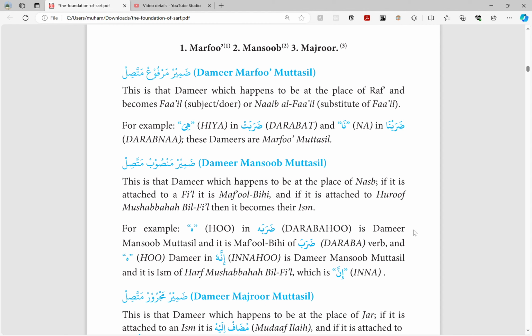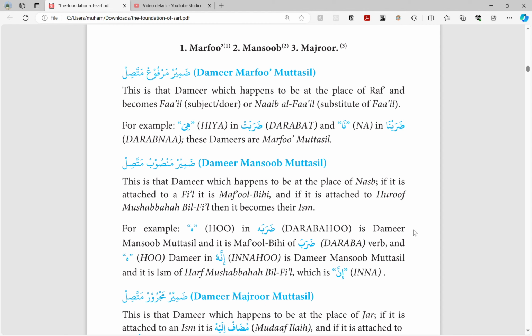The example they give is ta in darabta and na in darabna. These are dhamir marfu' muttasil. Darabat is she hit. So she is the one doing the hitting. So she becomes the fa'il, as we talked in the previous lesson.